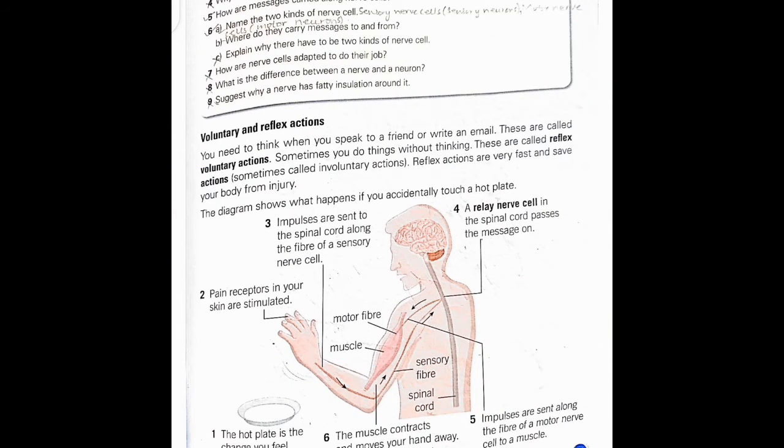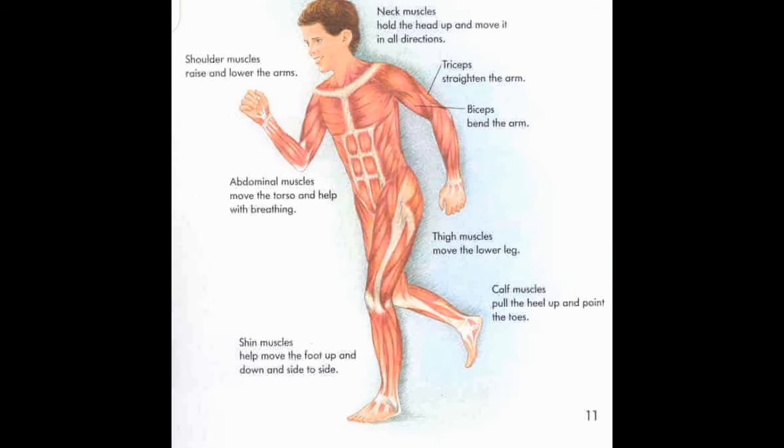Now we will talk about voluntary and involuntary or reflex action. What are voluntary actions? The actions which you perform by your own will are called voluntary actions, and those actions which are performed by chance or in response to something else are called involuntary actions or reflex actions. For example, you will see over here certain muscles which you move on your own will. That is called a voluntary action, like moving of a hand or moving of legs. These are all voluntary actions.